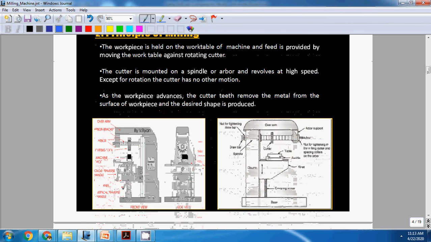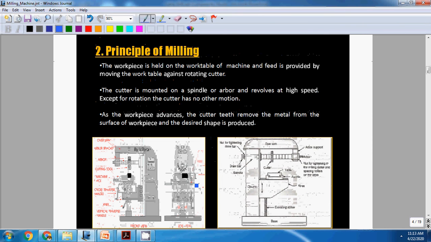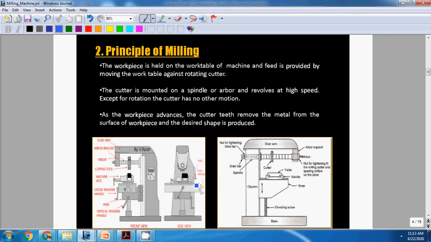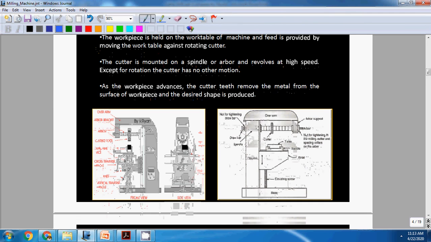As for the principle of working, the workpiece is held on a table. Here this is one of the milling machines. The workpiece is held on the work table and feed is provided by moving the table.